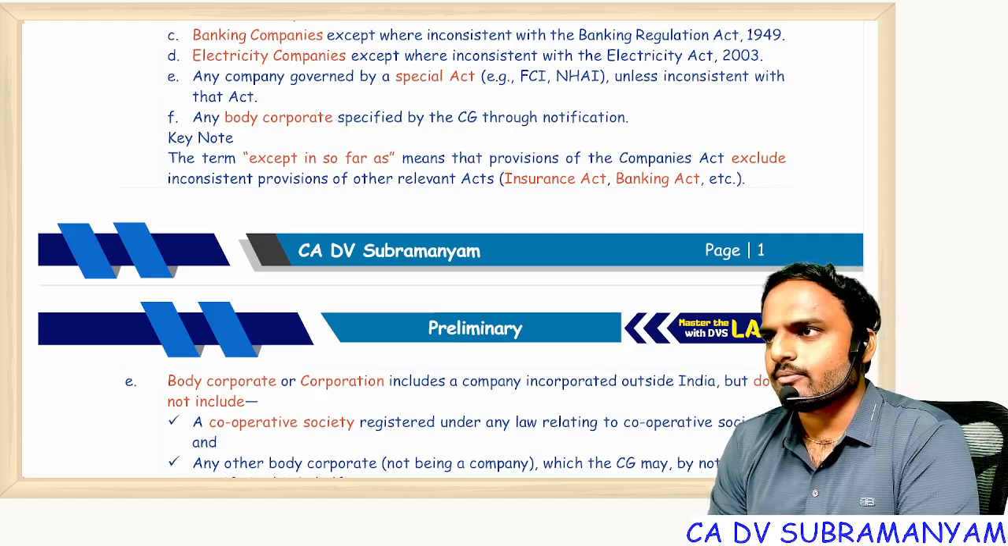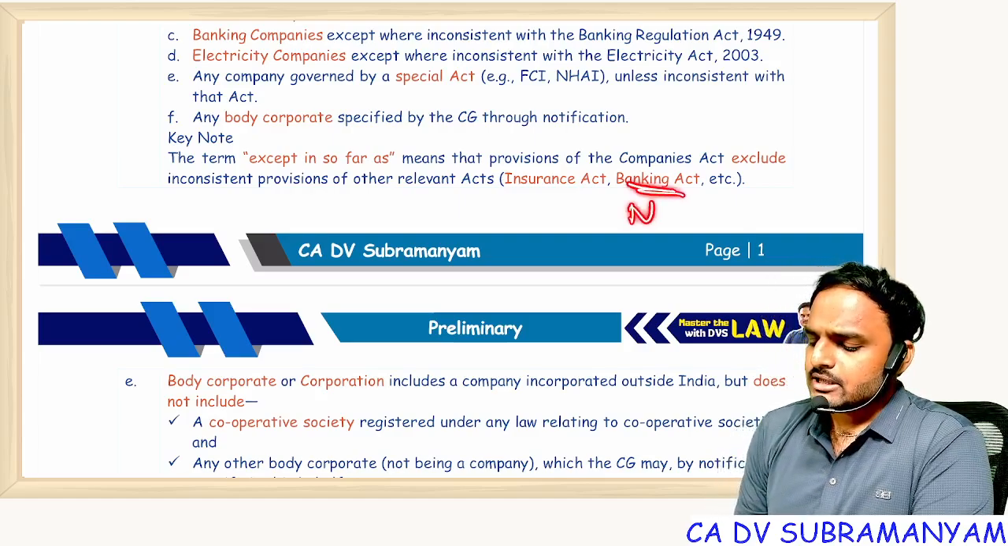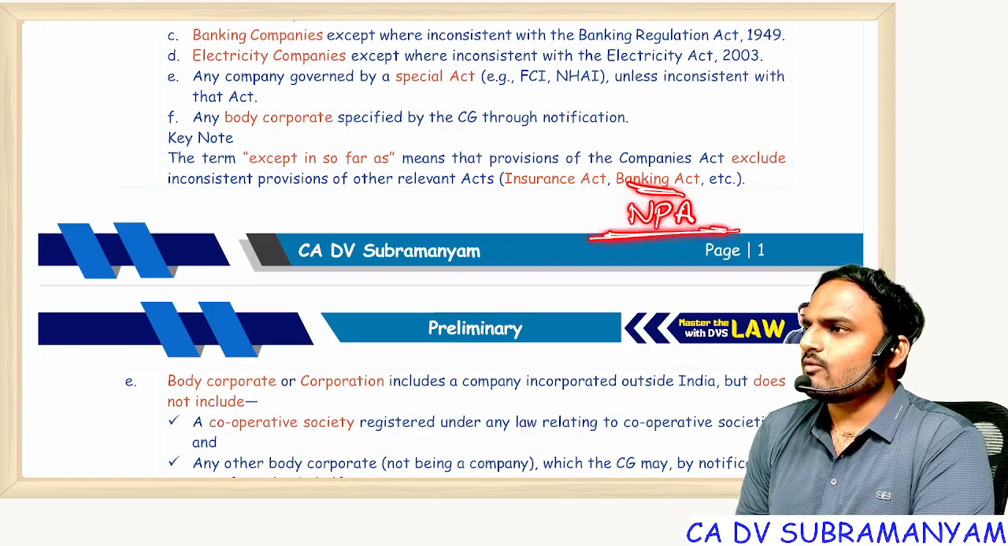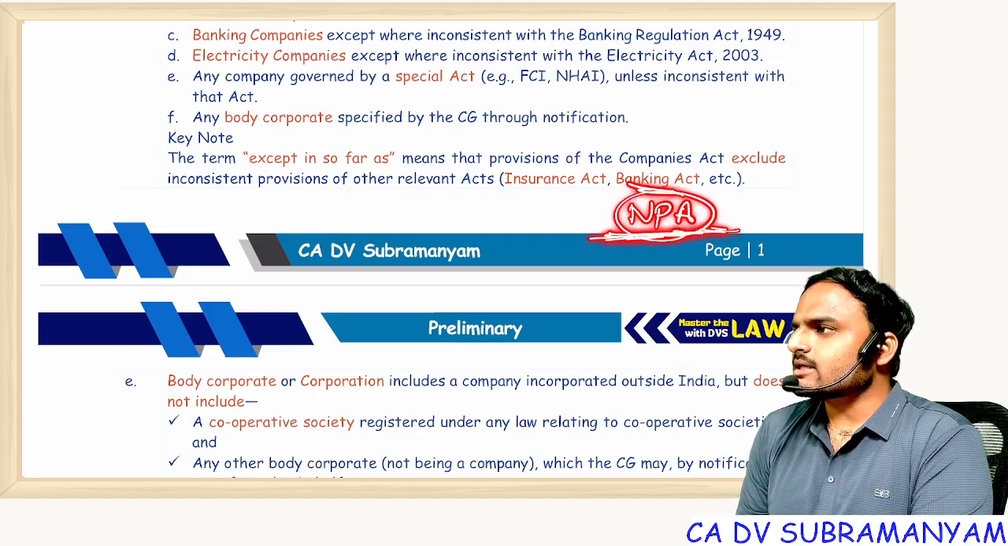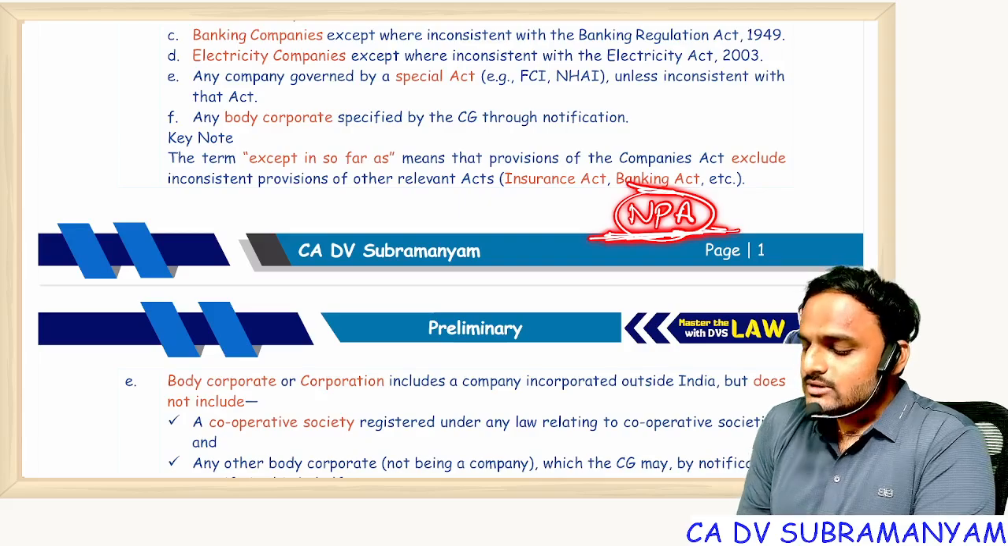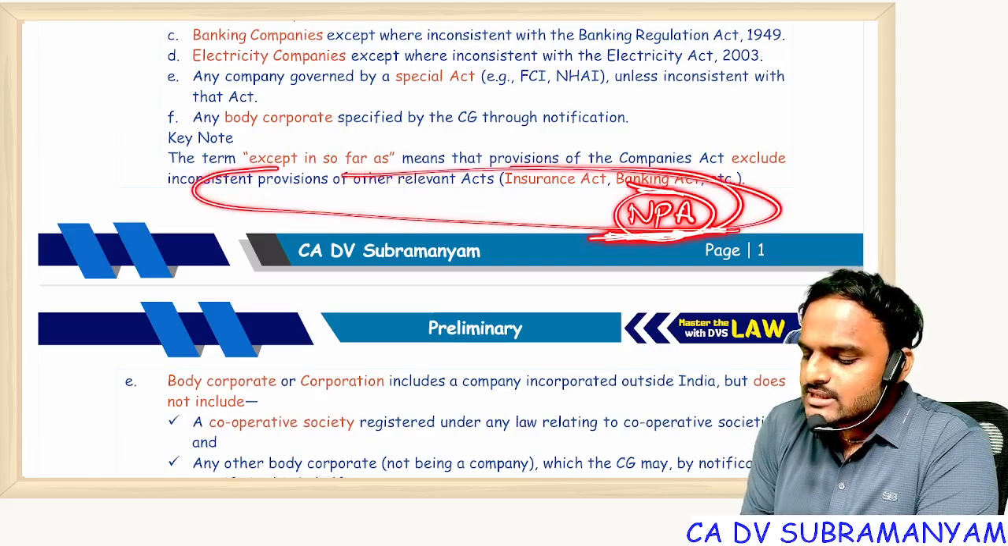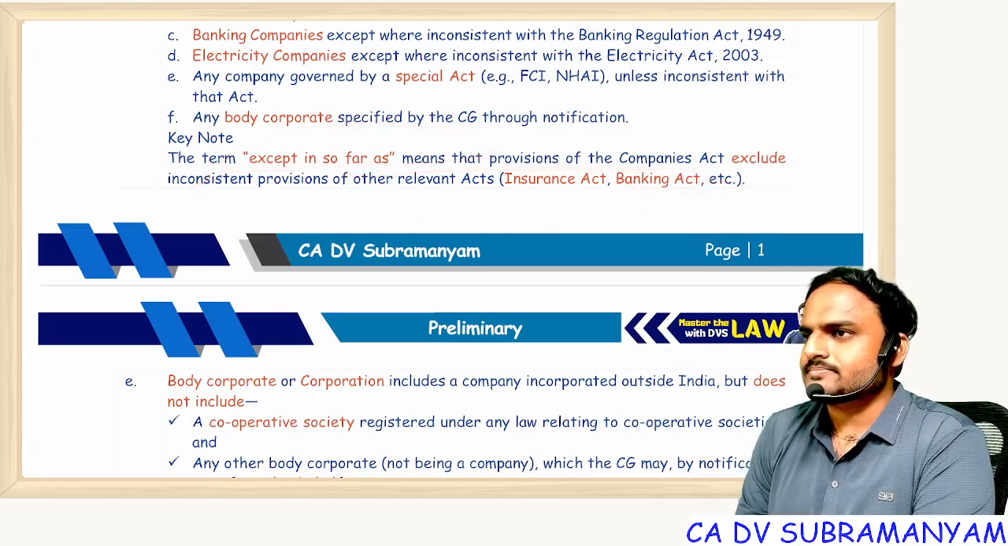Are you all getting my point? And for banking companies, the biggest challenge is NPA. What is NPA? Non-performing assets. In our Companies Act there is no concept of NPA, but in the Banking Regulation Act, the concept of NPA is there. So these kinds of concepts the Companies Act is not dealing with.